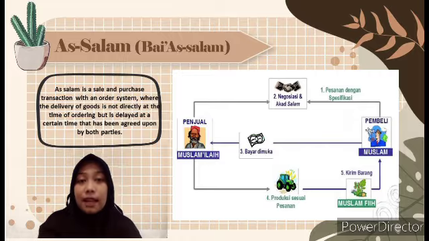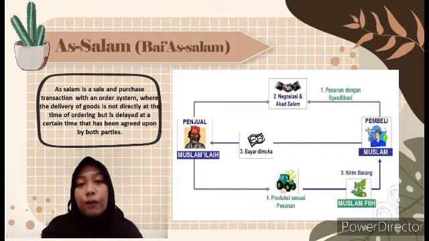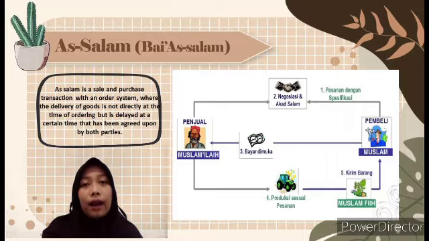And then Salam. Salam is a sale and purchase transaction with the order system, where delivery of goods is not directly at the time of ordering, but is delayed to a certain time that has been agreed upon by both parties. Salam is divided into simple Salam and parallel Salam.